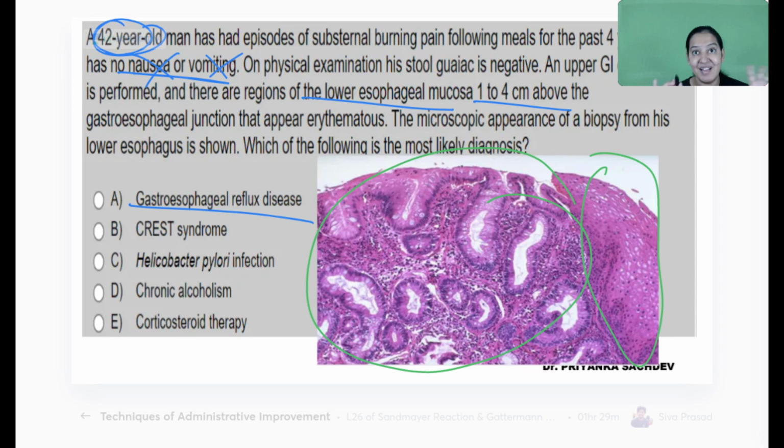In the biopsy, the typical thing you can see here is squamous epithelia and columnar epithelia. You can see the glands. The glands are there in the columnar epithelia. So there is columnar epithelia and the lining above is squamous. So columnar lies below the squamous. It is metaplasia. Metaplasia is seen in Barrett esophagus and the cause of Barrett esophagus is GERD.